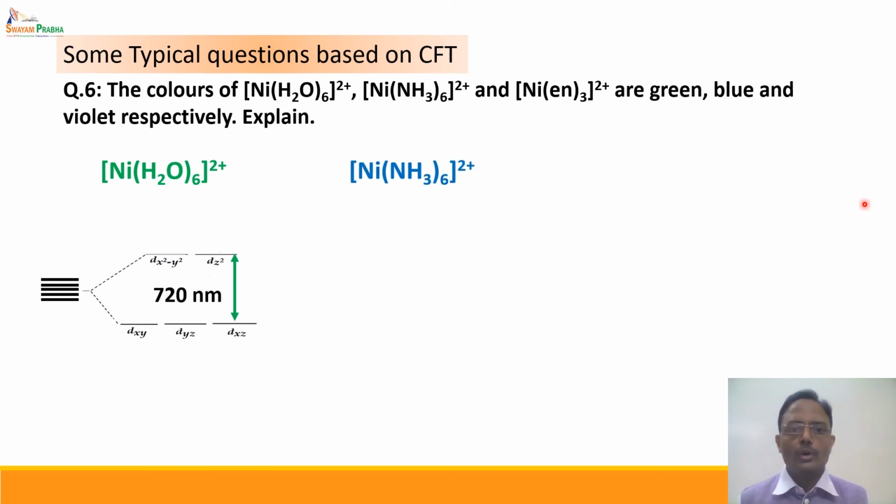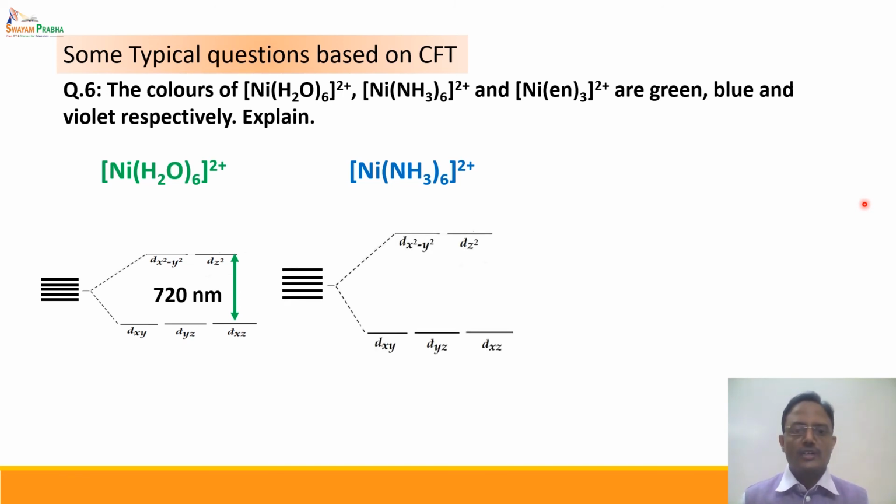But when we go to [Ni(NH3)6]2+, ammonia is a stronger ligand in the spectrochemical series. Hence the crystal field splitting is larger. As a result, the energy required for the transition is more.